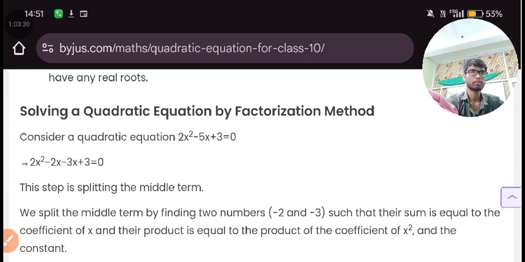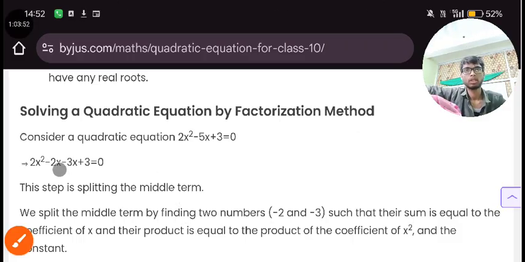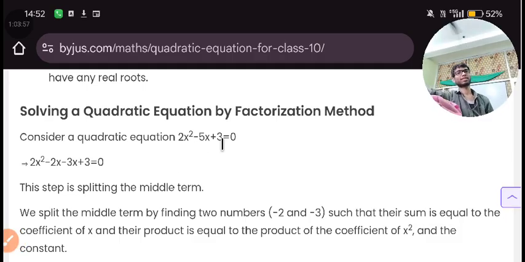Here you are saying -2x -3x is equal to -5x. We didn't change our equation. Remember, this is equal to this. This step is splitting the middle term.